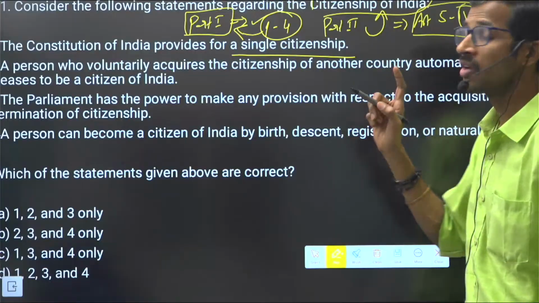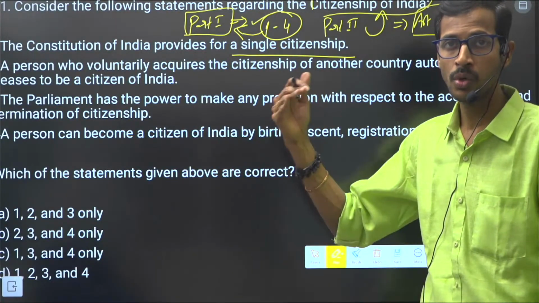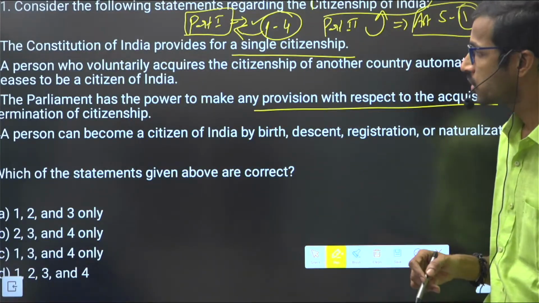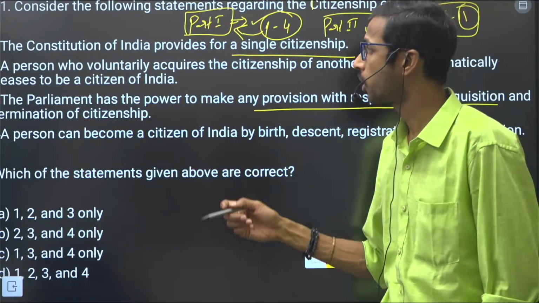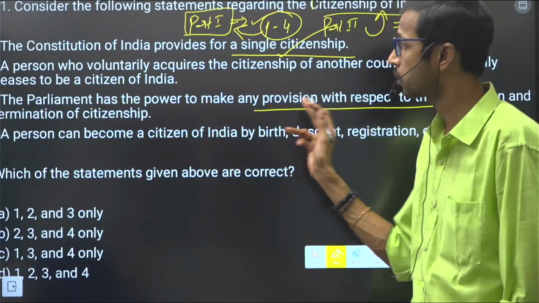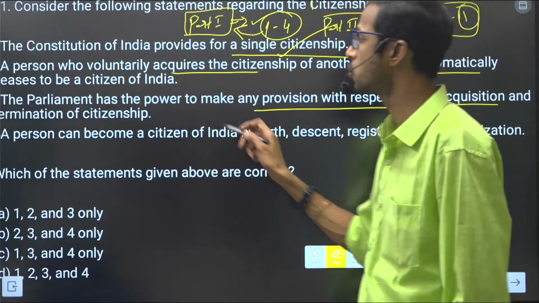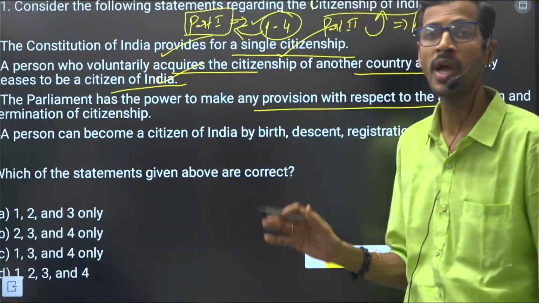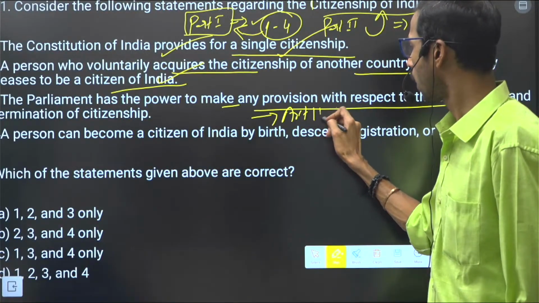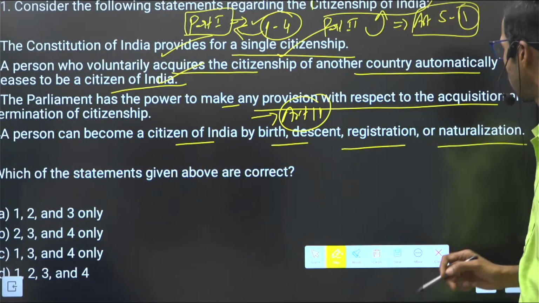Article 11 is very important, as it gives Parliament the power to make any provision with respect to acquisition and termination of citizenship. The Constitution of India provides single citizenship only; we are not encouraging dual citizenship. A person who voluntarily acquires the citizenship of another country automatically ceases to be a citizen of India. This is the condition we follow. Parliament's power is given under Article 11. A person can become a citizen of India by birth, descent, registration, or naturalization.